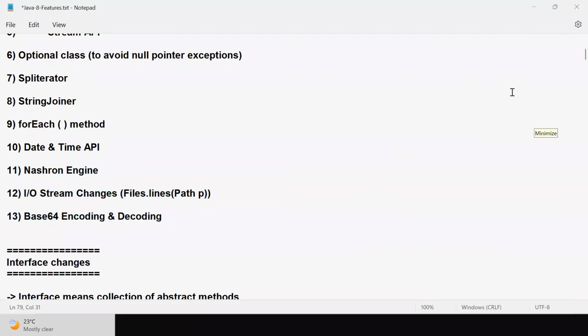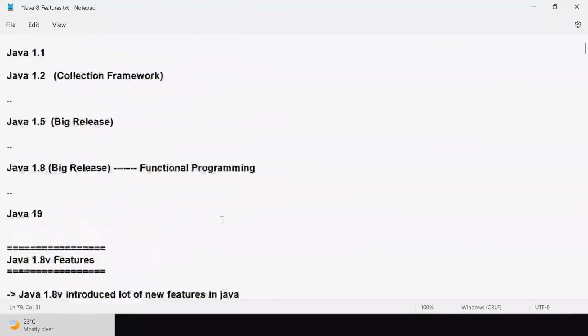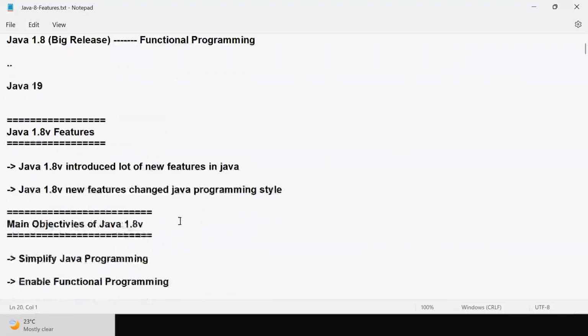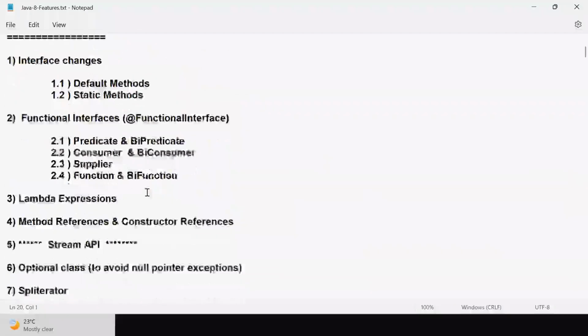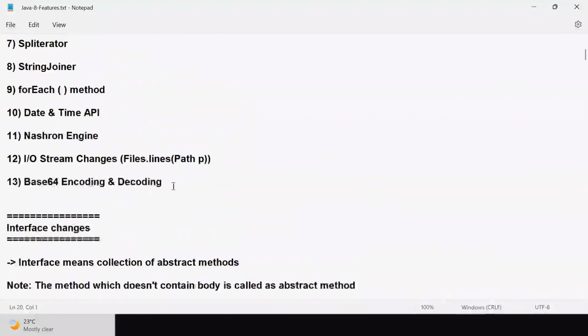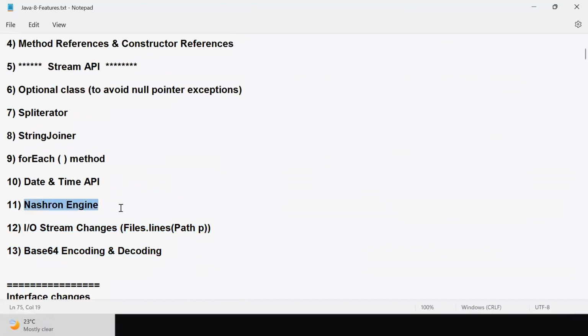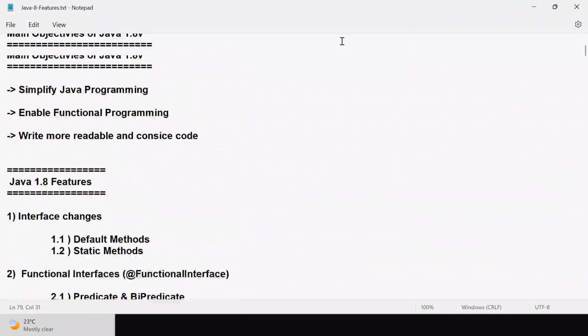Perfect guys, thank you. So with this we are done with our Java 8 changes. I will upload the complete final notes for that. Okay, fine guys, thank you. So from tomorrow we don't have any class for Java 8. Whatever the topics that we thought of discussing for Java 8, those topics got completed. These three topics which we have added, and we covered, what is the Nashorn engine, IO stream changes, and Base64 encoding and decoding concepts also we understood.